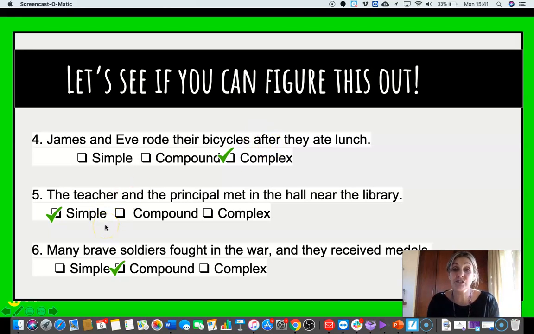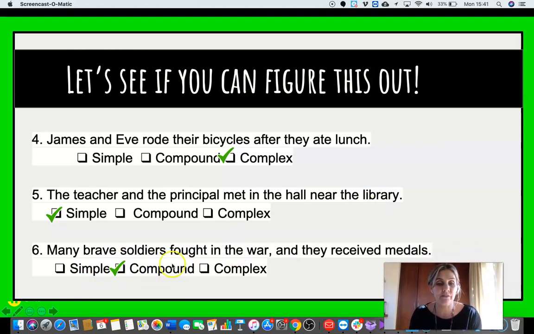Number 5, the teacher and the principal met in the hall near the library. It's a simple sentence. There's your subject, the teacher and the principal, and there's your predicate. Met in the hall near the library. And number 6, many brave soldiers fought in the war and they received medals. Can you see over there? Many brave soldiers fought in the war. That is a sentence on its own. It's independent. And they received medals. They received medals. It's also an independent clause or an independent sentence. It doesn't need anything. And it is just joined by a conjunction. So that is a compound sentence. Well done.